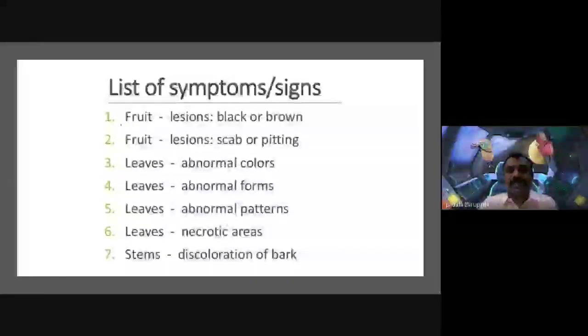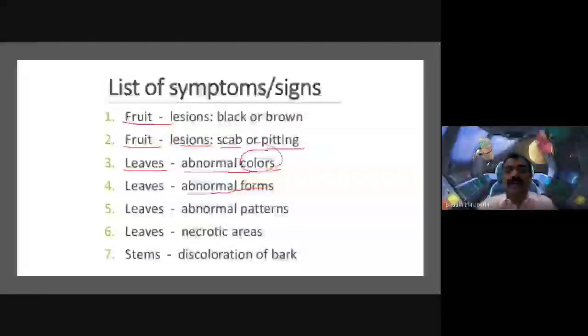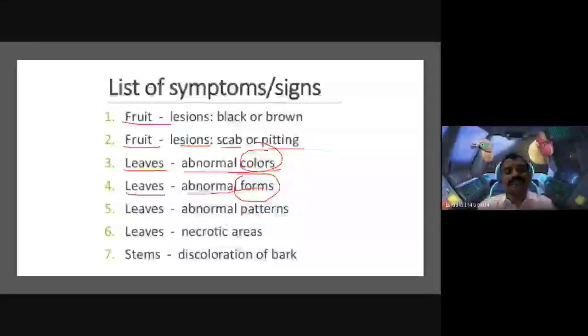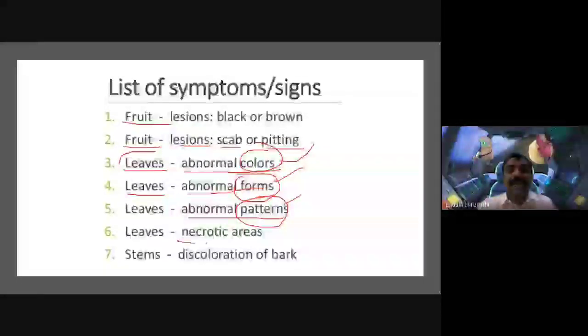The black or brown lesions we observed on the fruit, and some lesions like scab and pitting. These types of lesions we observe on the fruit. Even abnormal colors like brown or rust-like spots and black spots we observe on the leaf surfaces. And not only abnormal color but also abnormal forms and abnormal patterns. So color, forms and patterns we observe in the leaves. At the same time, necrotic areas.